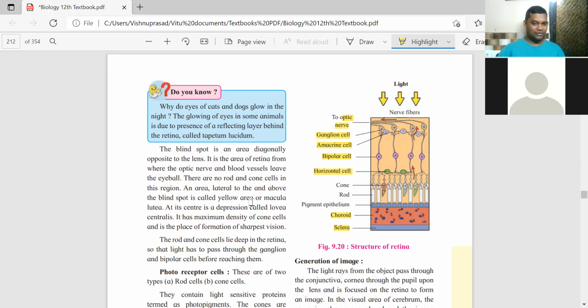The other name for the yellow spot is macula lutea. At the center of the yellow spot there is a slight difference, which is called fovea centralis. It's a slight depression in the center of the yellow spot. It has the maximum density of cone cells, and that's why you get the sharpest vision.